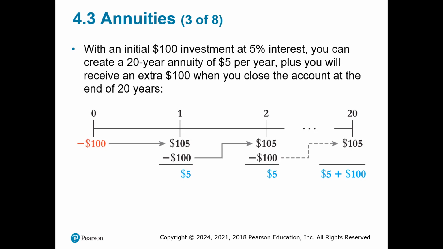And then the consecutive years, at year 20, you have the $105 plus $5 plus $100. You see that there's an arrow that points from the negative $100 value of each year to the $105 value of the next consecutive year.